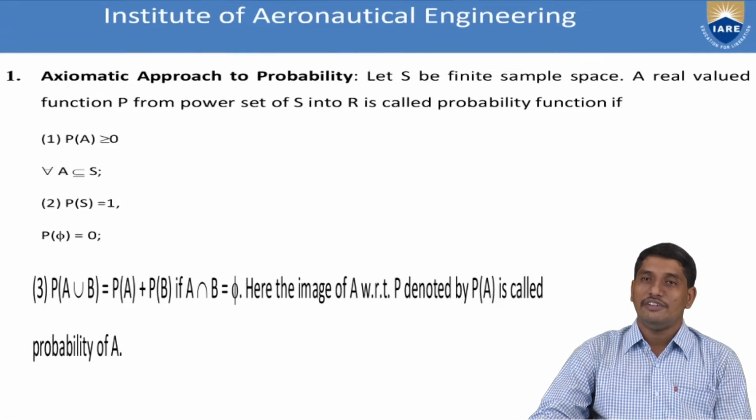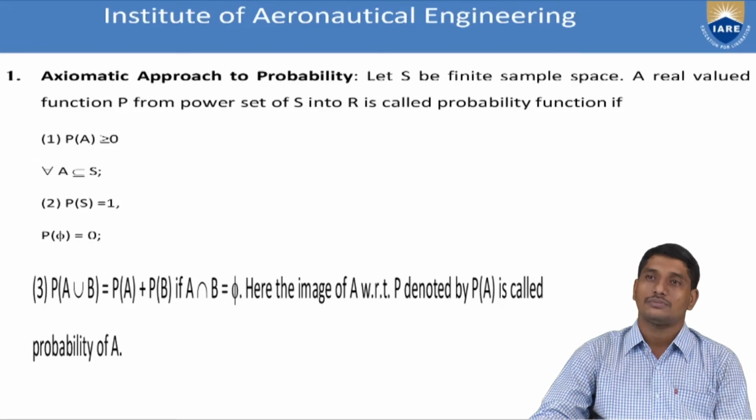By this axiom, we can trivially observe that the probability of phi, the empty set, will automatically be 0. So it maps phi to 0.